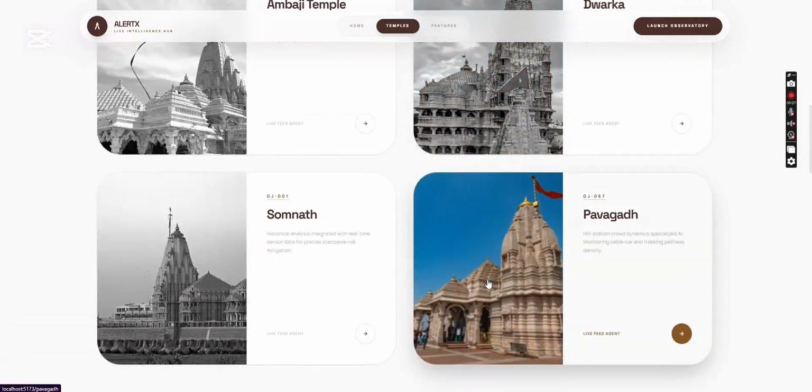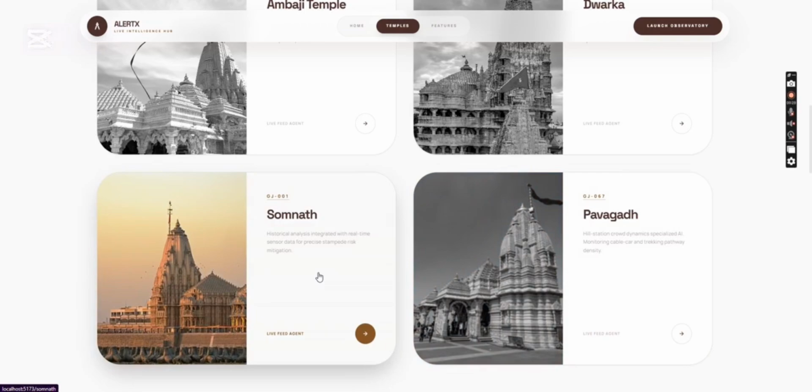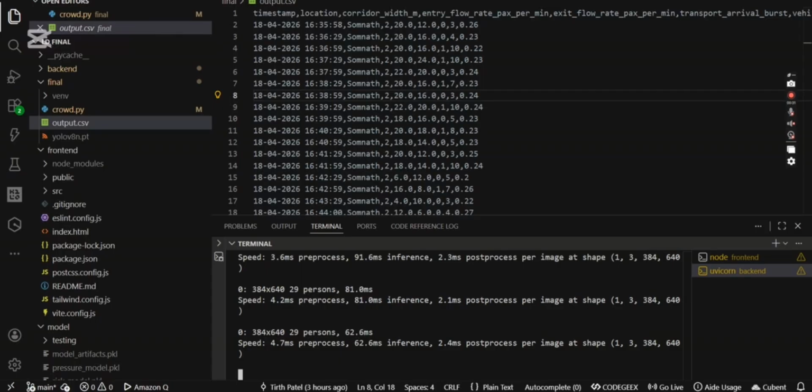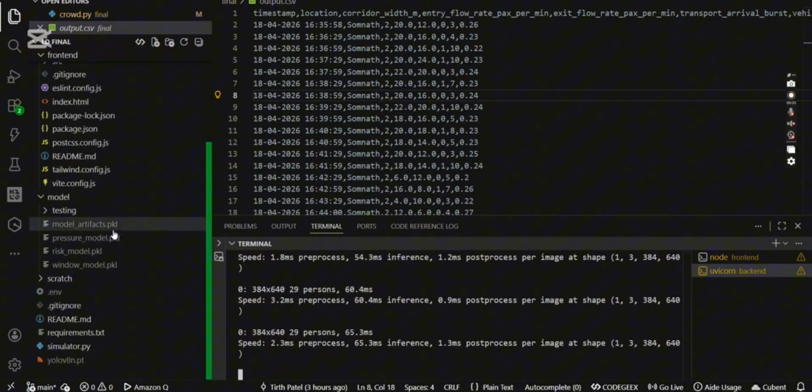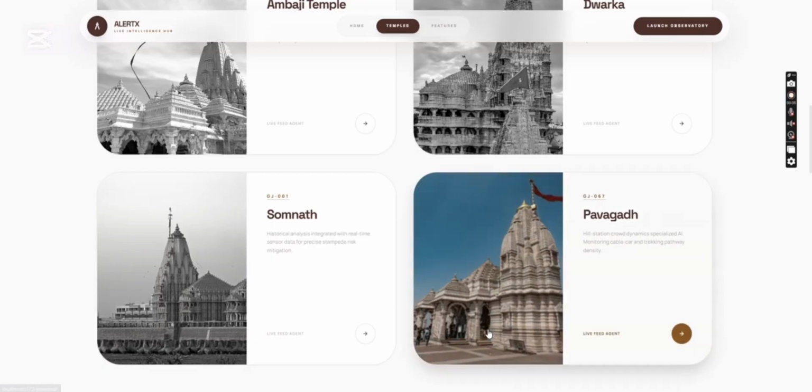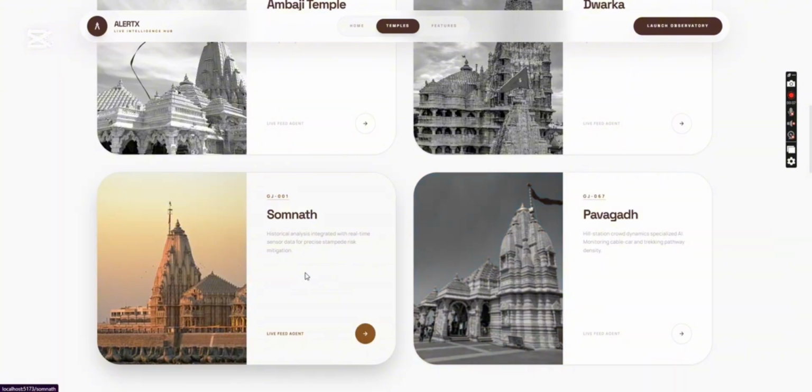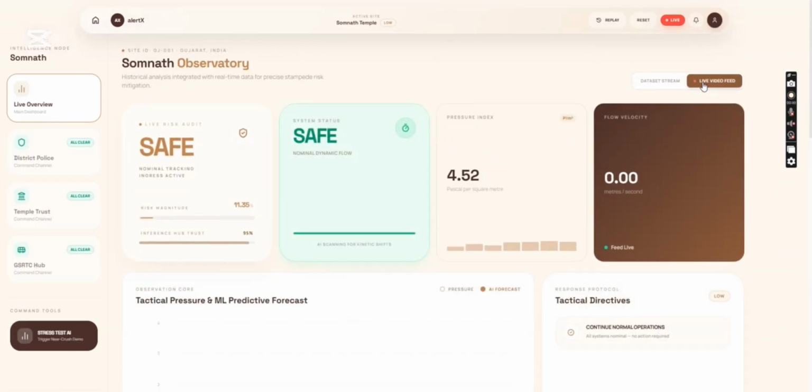Coming to my main feature, which is not listed in the problem statement but we have innovated it, that is taking live CCTV footage, counting the number of people, sending it to our trained model, which will give our corridor pressure index. That is the first part which is needed, and all the other details will be extracted from it.